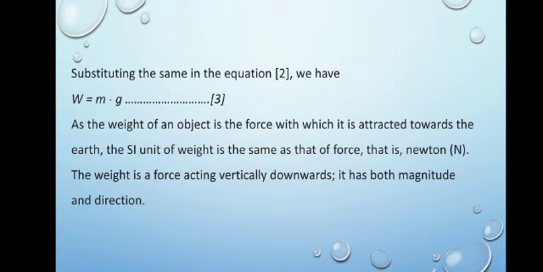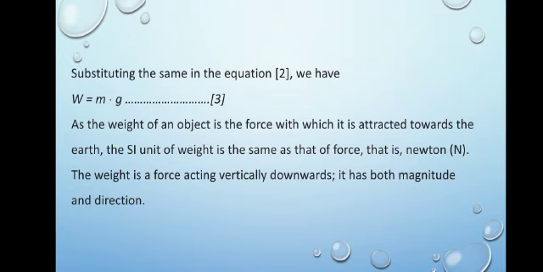Substituting W instead of force F, we will get W is equal to mg. Now as this weight is a force with which it attracts the object towards its center, the SI unit of force is Newton.